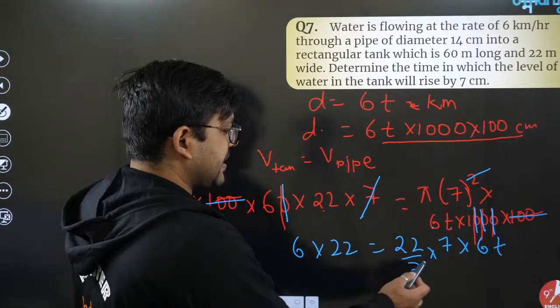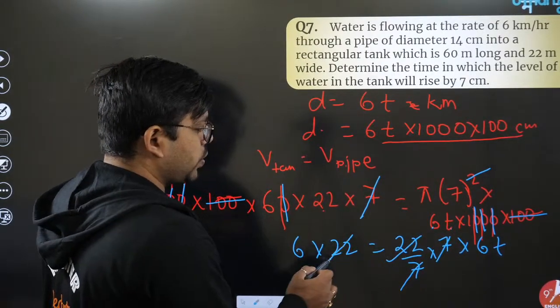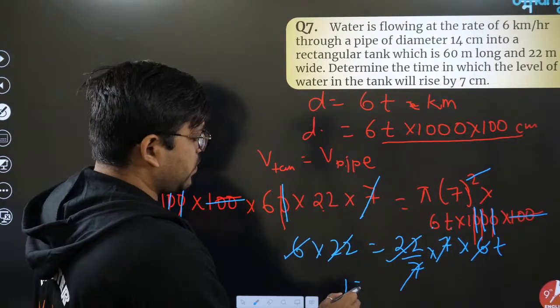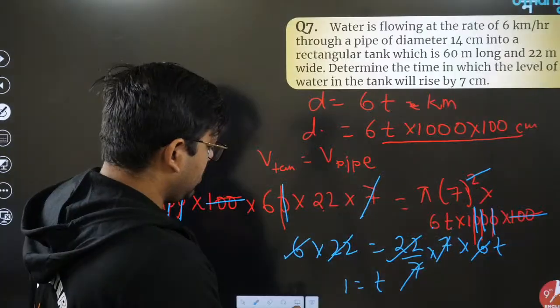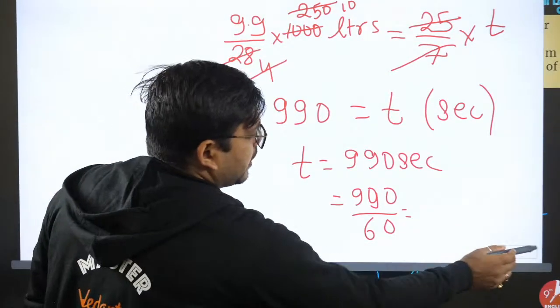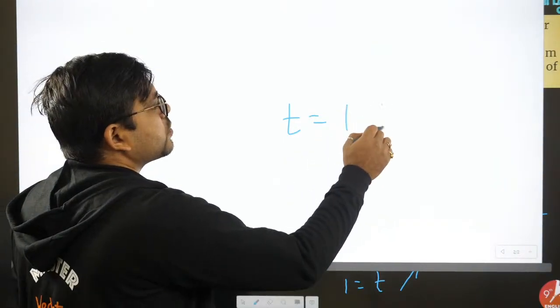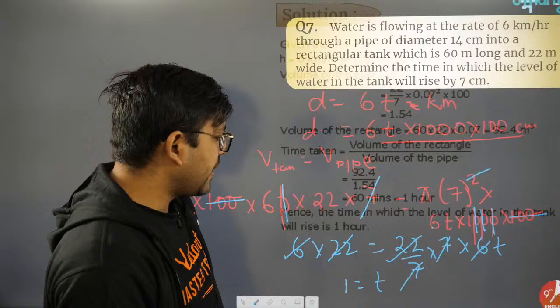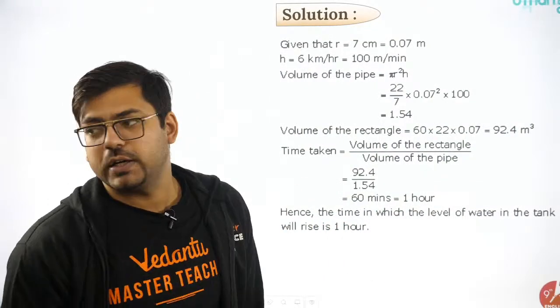Yeah. Now 7 and 7 gone, 22 and 22 gone, 6 and 6 gone. So nothing is remaining. So 1 is equal to t. What? 1 is equal to t. So we got t equals 1. That is 1 hour. If you remember, हम लोगों ने 1 लिया था ना, मतलब t को we had taken hour. So t is equal to 1 hour.